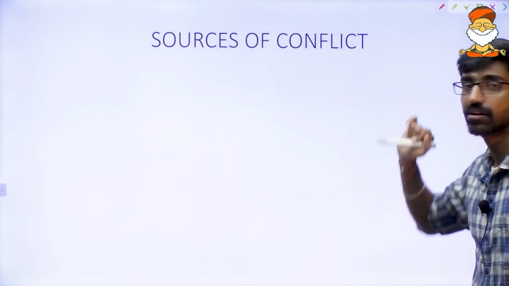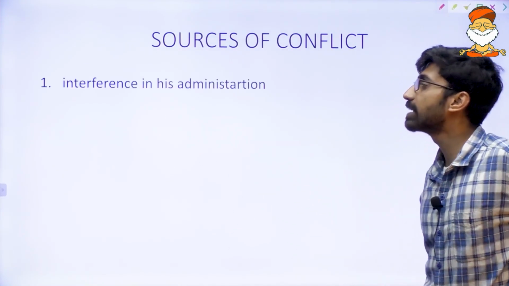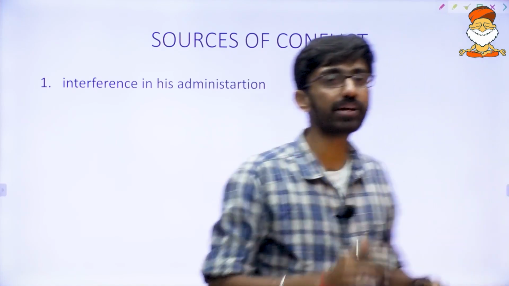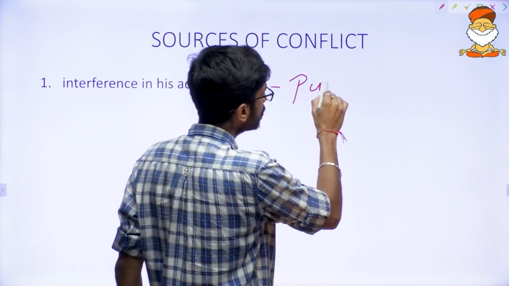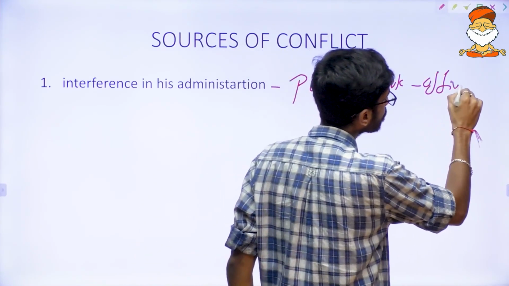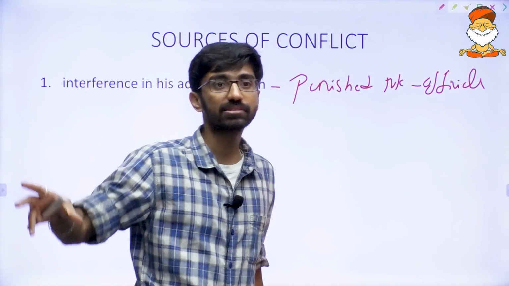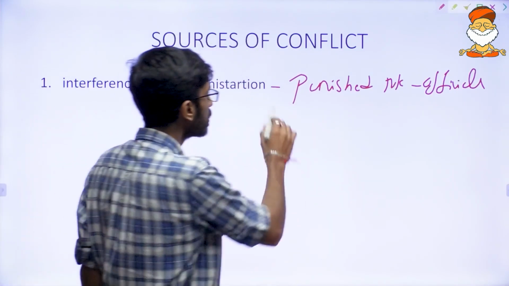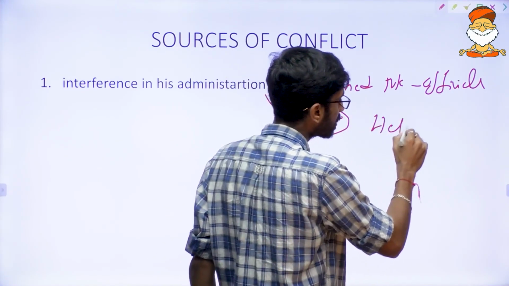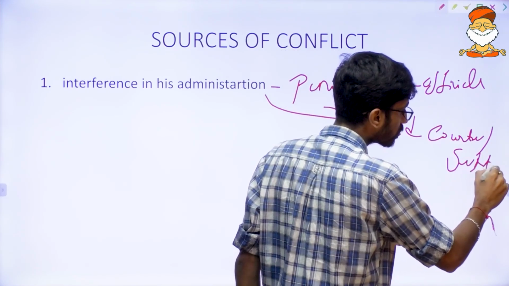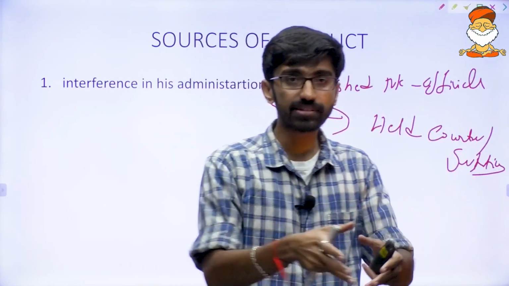Now what are the sources of the conflict? The first source is interference in his administration. Britishers started interfering in Mir Qasim's administration. How did they interfere? They punished Mir Qasim's officials. The Britishers thought they were the real masters. And the Britishers held courts also, justice courts. They were running their own judicial system.